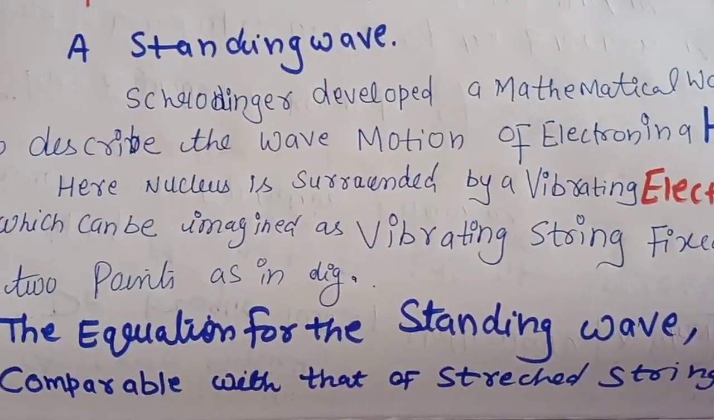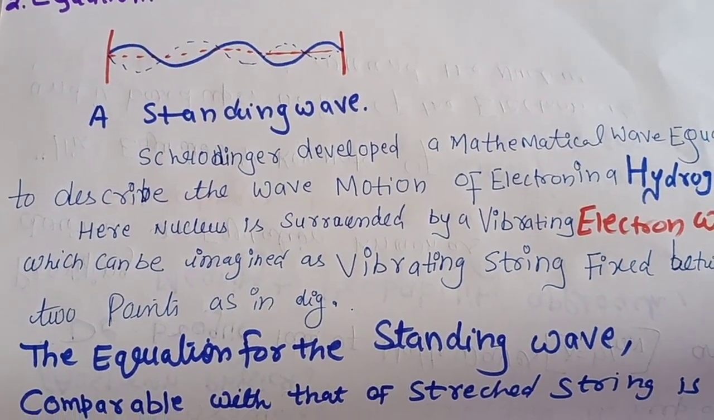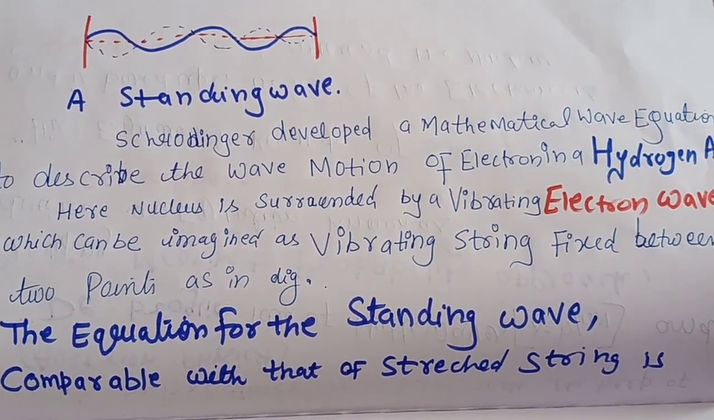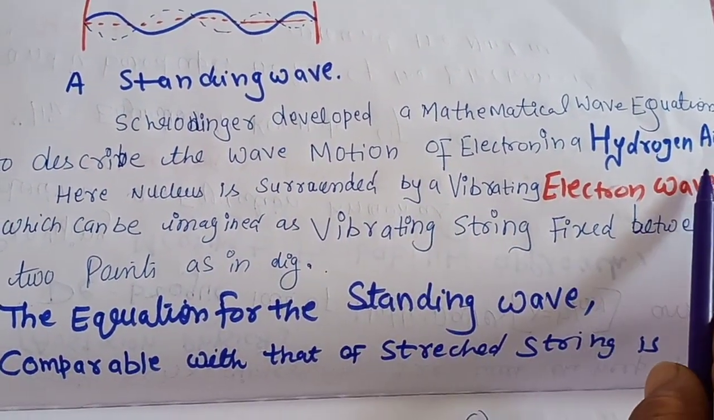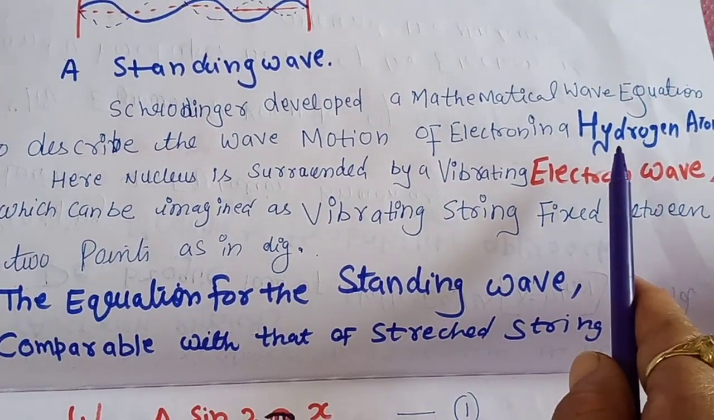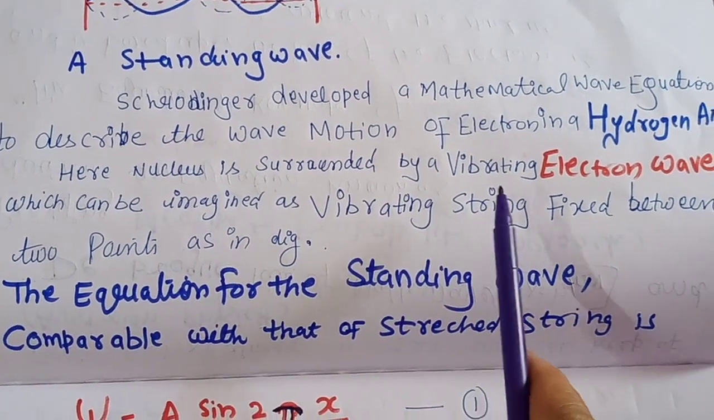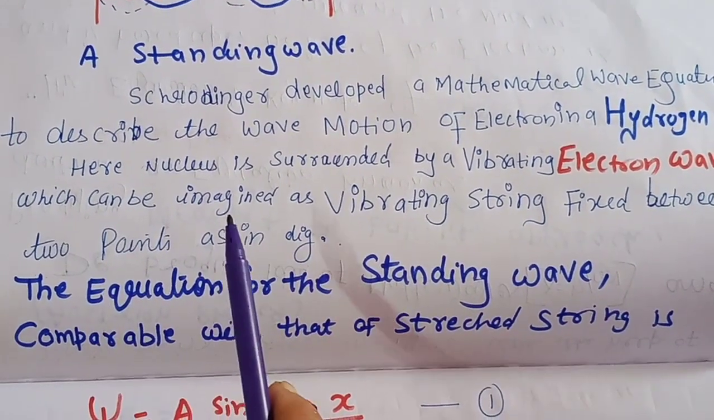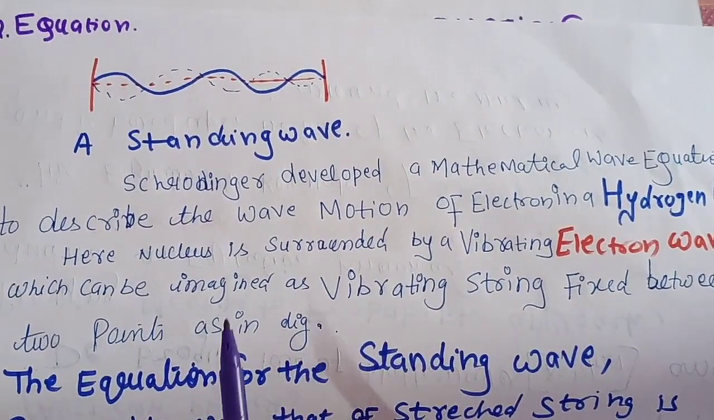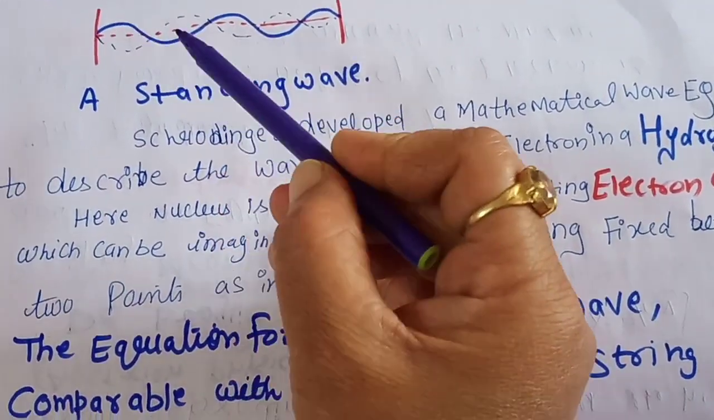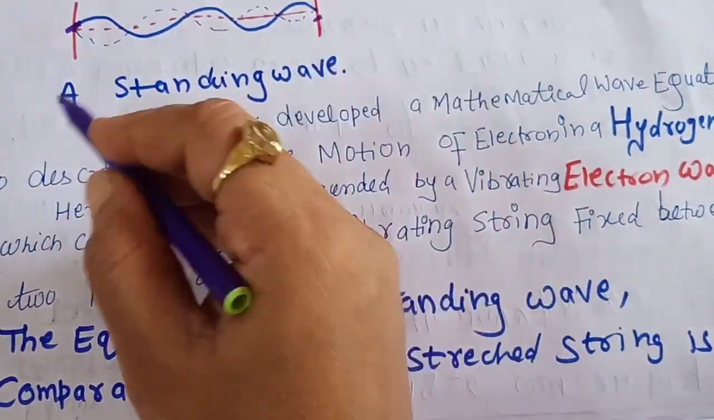So just to see this, I have drawn a picture of a standing wave. Schrodinger developed a mathematical wave equation describing the wave function of the electron in a hydrogen atom. What example has he considered? A one-electron system, that is, a hydrogen atom. Here the nucleus is surrounded by a vibrating electron wave, which can be imagined as a vibrating string fixed between two points as shown in the diagram. You understand, we can take any elastic string, fixed between the two points A and B.